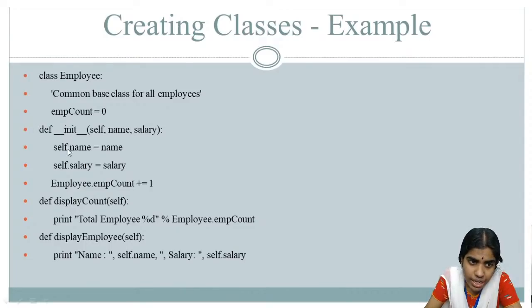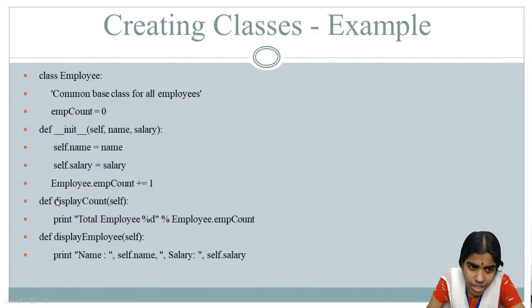I am just using an init parameter. I am just initializing this function. So what are all the different parameters? Self denotes an instance, a class instance, and name denotes the name of an employee, and salary, how much he is earning. So self.name equal to name. Name is assigned to self.name, and I am just assigning the salary to self.salary. So Employee.mCount, I am just incrementing this employee count by 1.